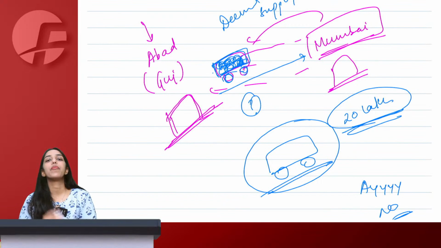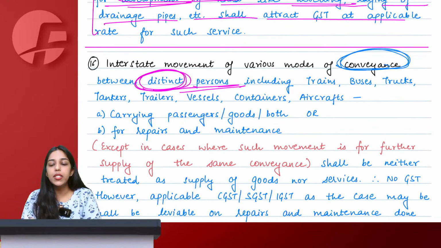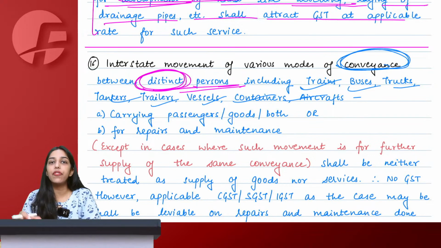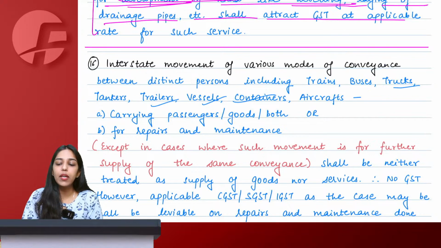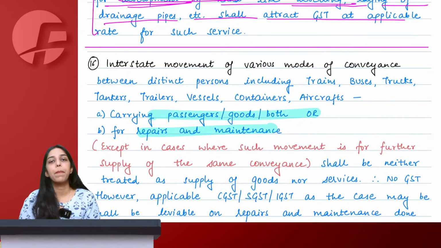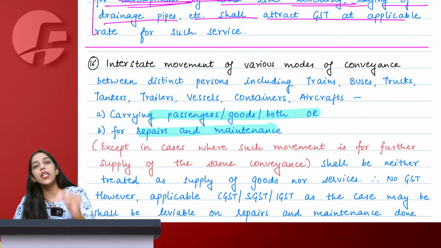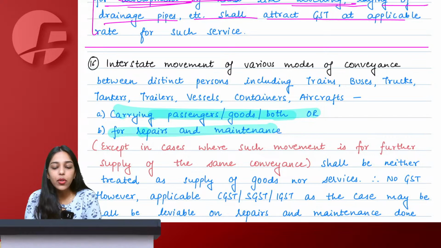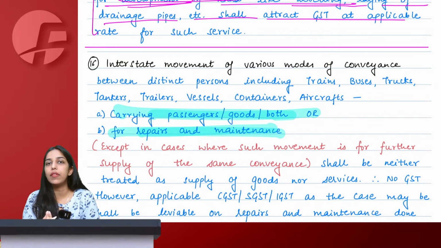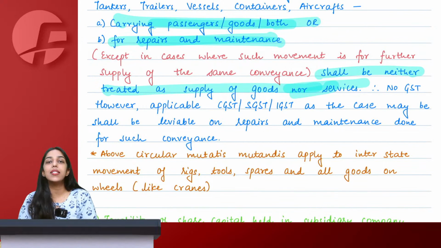No. That is what the clarification is saying here. Whenever a conveyance is moving, a conveyance could be a train, bus, truck, tanker, trailer, vessel, container, aircraft, anything. You are moving these conveyances just so that you can carry passengers or goods, or your conveyance has some issue and you want to get it repaired. There was no mechanic available in entire Gujarat and I had to send my truck to Maharashtra just so that I can get it repaired. In such cases, merely sending your conveyance to your distinct person to transport passengers or goods or get it repaired is neither considered as supply of goods nor supply of service.